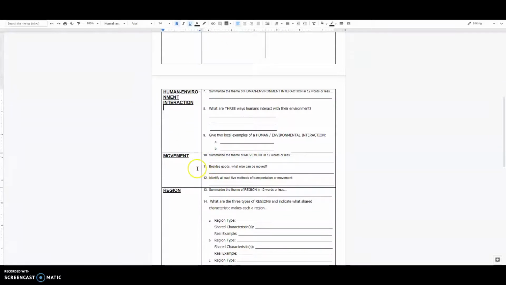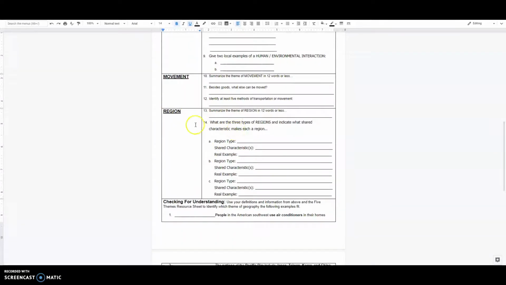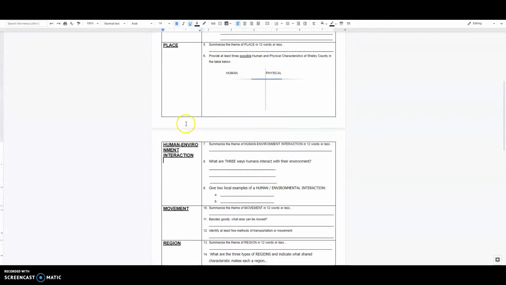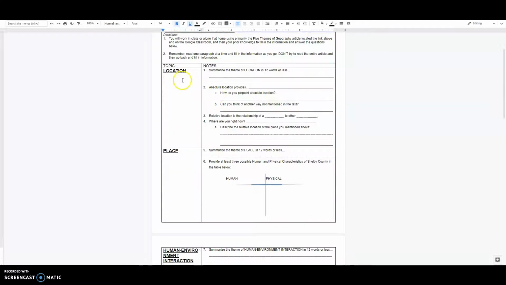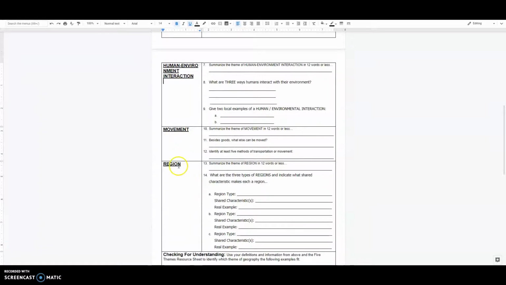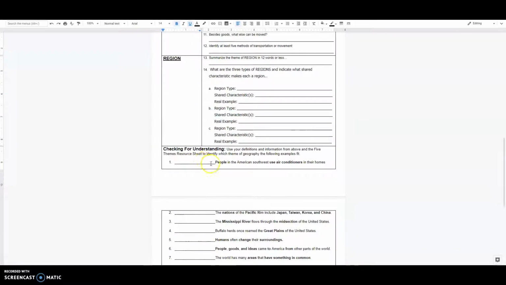And then movement is how information spreads around the globe, or how we trade items and how we actually do move around the globe as human beings. And so please go through that and complete those. And region is how we organize the world based on shared characteristics. Finally, at the end of this, there are some scenarios, some words or phrases for you to look at. You need to take one of the 5 themes, location, place, HEI, movement, region, and put it on the blank space.